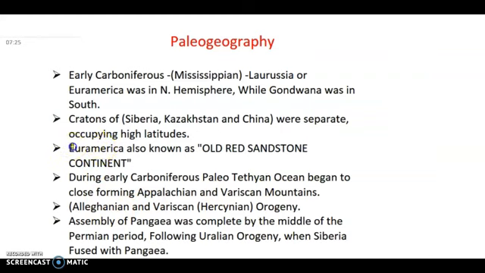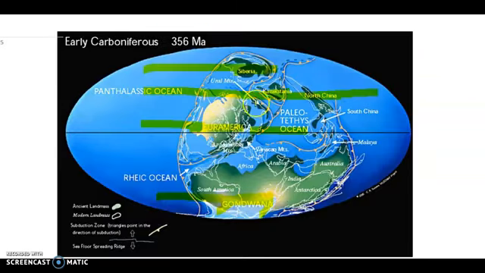Euro-America is also known as the Old Red Sandstone Continent. During the early Carboniferous, the Paleotethys Ocean began to close, forming the Appalachian and Variscan mountains. You can see the ocean started to close as these two started to shift towards each other.